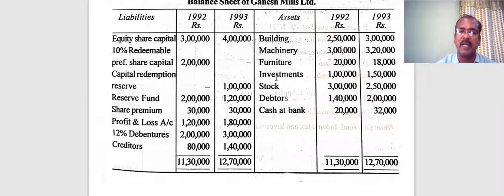What about the remaining three items? They are current assets. They have to be taken over to the schedule of changes in working capital to find out the changes in working capital. Stock: you find a decrease in stock; decrease in current asset leads to decrease in working capital. Debtors: increase in debtors, increase in current asset leads to increase in working capital. Cash at bank: you find an increase of 12,000 rupees. Increase in current asset leads to increase in working capital. So consider these three current assets and one current liability, creditor, and prepare the schedule of changes in working capital.